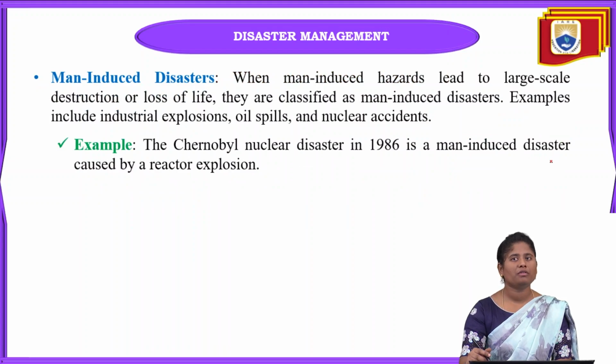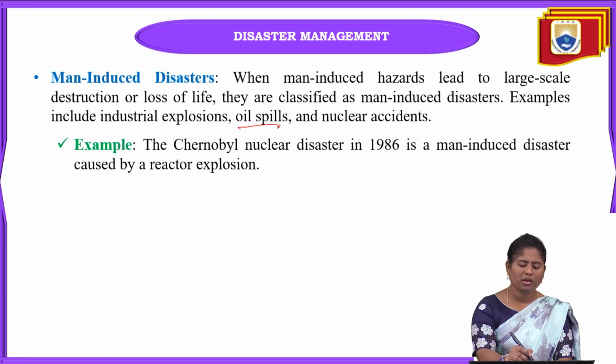Next one is man-induced disaster. These are man-made hazards that lead to very huge destruction and loss of life, and they are classified as man-induced disasters. Some examples are industrial explosions, where chemicals may spill outside of the industries. Some explosions can occur in an industry and cause the release of harmful chemicals into the atmosphere or the air. That is also one of the industrial explosions.